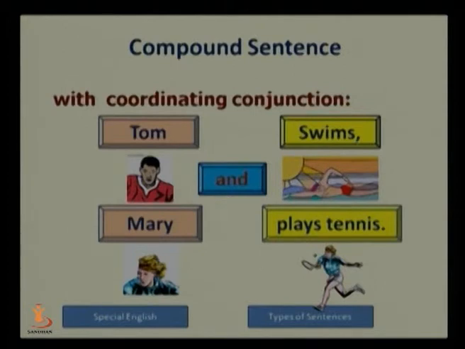Now let us go on to the compound sentence. Compound, the word itself suggests that it is a combination of two independent clauses. Sometimes with several coordinating conjunctions we join two independent clauses and make one sentence. For example, Tom swims and Mary plays tennis. So here two independent clauses, Tom swims, Mary plays tennis, have been joined by a coordinating conjunction, and that is and.